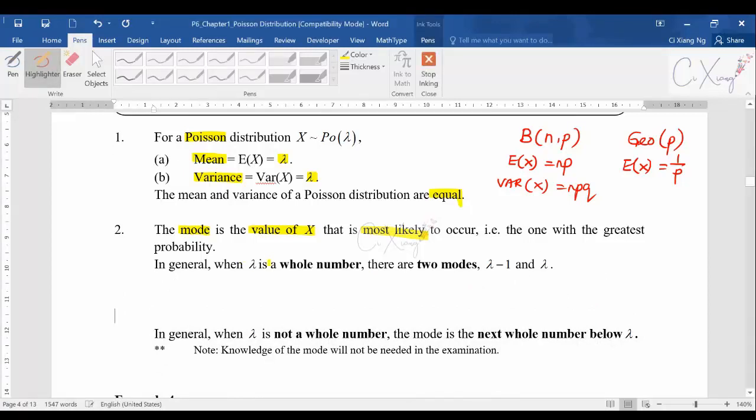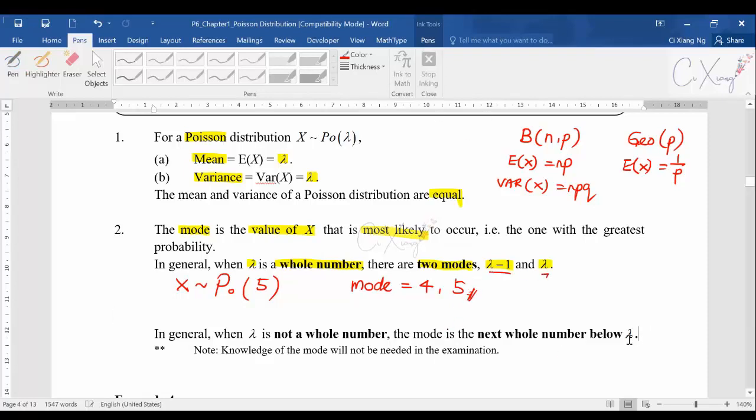When lambda is a whole number, then there are two modes, lambda minus 1 and lambda. As an example, if x is Poisson distributed with 5, which is a whole number, what is the mode? Both 4 and 5 are modes, lambda minus 1 and lambda.